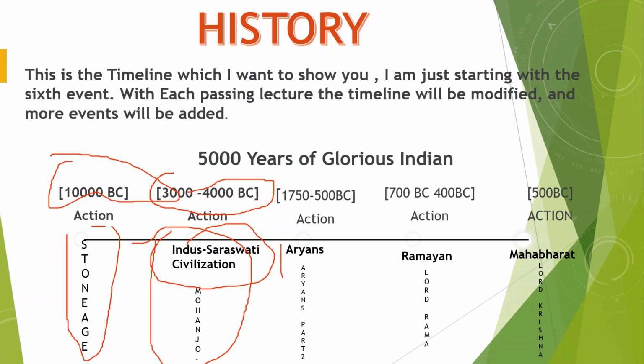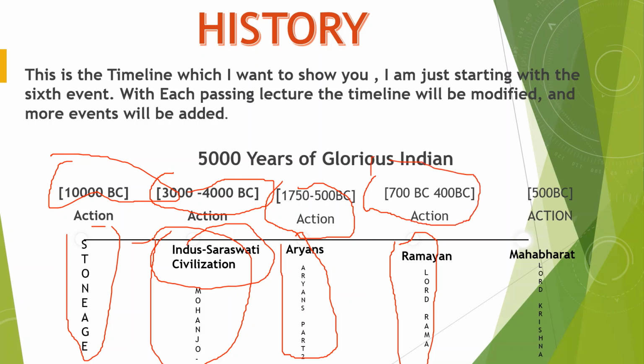You can see this Aryans, and this is Aryans Part 1, 1750 BC and ended on 500 BC. I made a video on this. You can see that, friends, and it's divided into 3 parts: Aryans and Ramayana, Lord Rama's story, and it's divided into 3 parts. I made a video on this. You can see this, friends, and it's divided. It happened in 700 BC and ended on 400 BC.